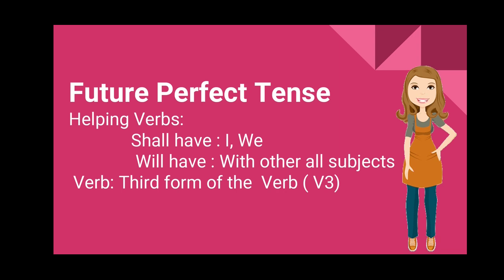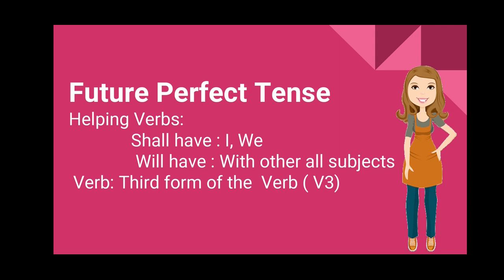We have two helping verbs: shall have and will have. Shall have we can use with I and we, and will have we can use with all subjects, in fact with I and we as well. For the main verb, we use the third form of the verb in future perfect tense. Now we will talk about the sentence structure.